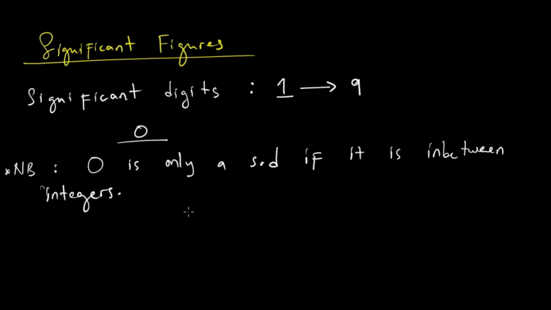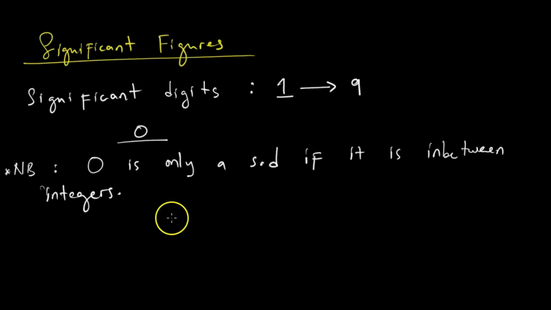So 0 is only a significant digit if it is in between significant digits. If 0 is at the beginning, it is not counted as a significant digit. So you are going to soon see that there is an issue of counting here, the counting of digits. That is where we are driving to.